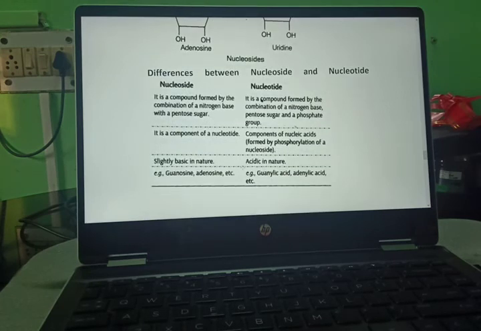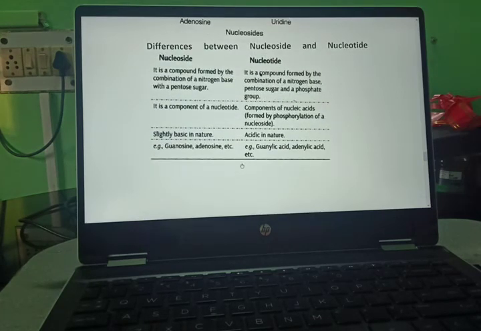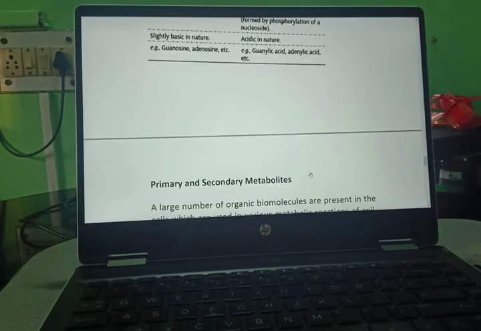Now the difference between nucleoside and nucleotide. A nucleoside is a compound formed by the combination of a nitrogen base with a pentose sugar. A nucleotide is a compound formed by the combination of a nitrogenous base, a pentose sugar and a phosphate group. A nucleoside is a component of a nucleotide, it is basic in nature, while a nucleotide is acidic in nature. Example, guanosine, adenosine; for nucleotides, guanylic acid or adenylic acid.